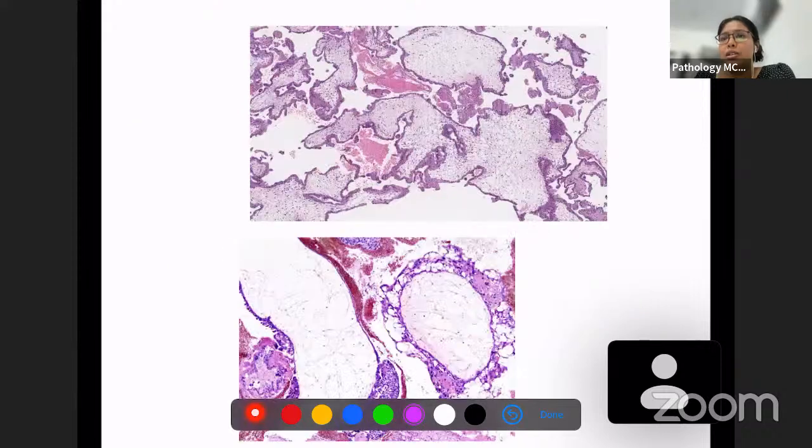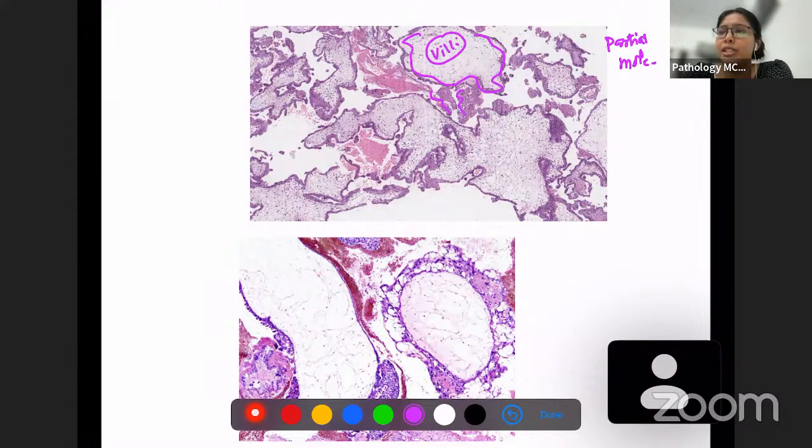Okay. So these are some images I've included. This is a partial mole over here. You can see these large structures are villi. And these structures which are supporting over here, these are trophoblasts.